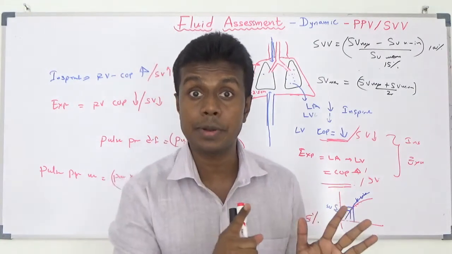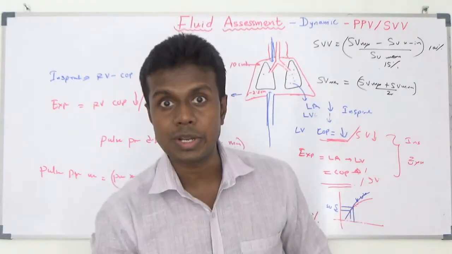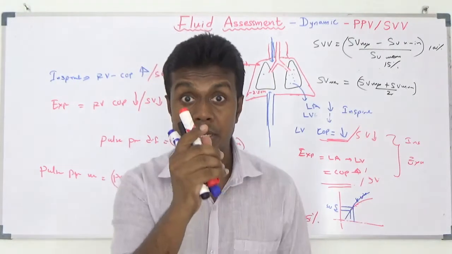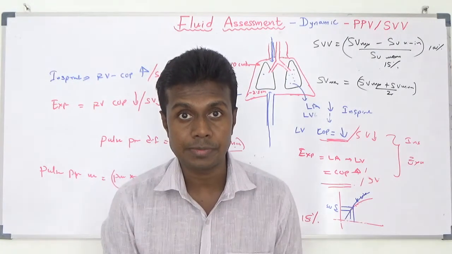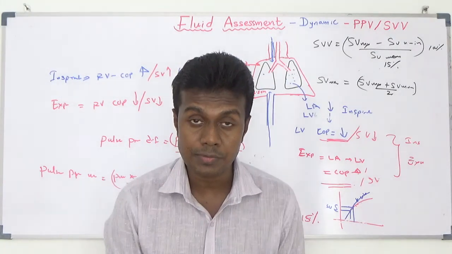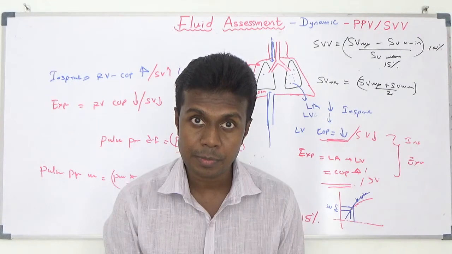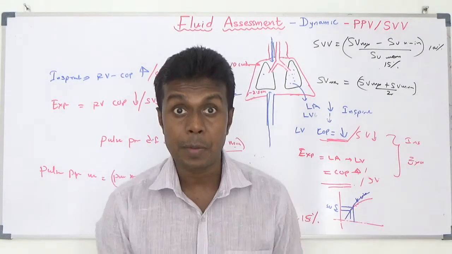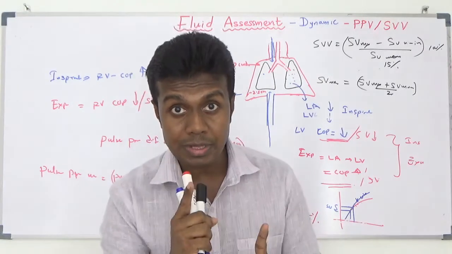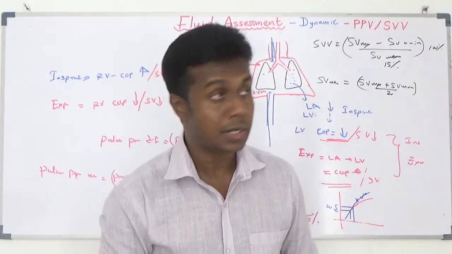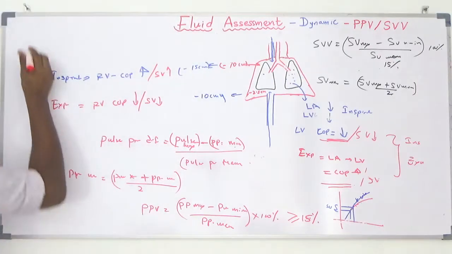This is what happens when your patient is spontaneously breathing. But pulse pressure variation and stroke volume variation we are going to measure with positive pressure ventilation. Your patient should be totally paralyzed.